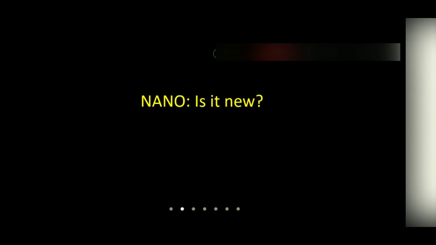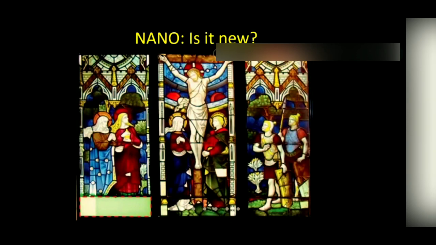Is nano really new, or is it already there in nature? So let us see. This shows very old paintings of the 4th century, and you can find fantastic colors in these paintings.